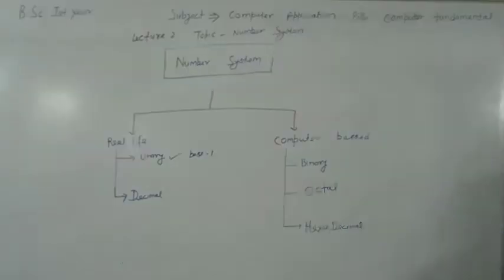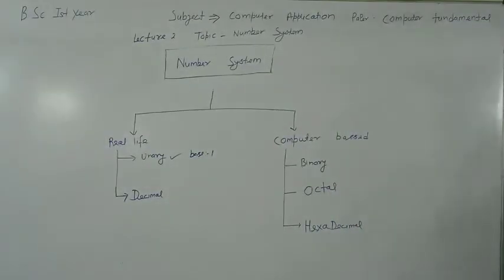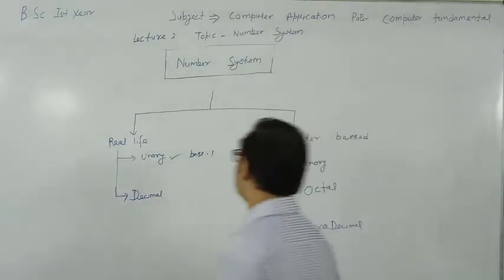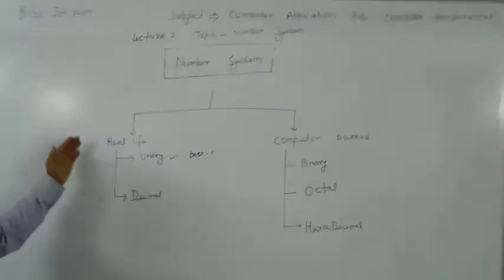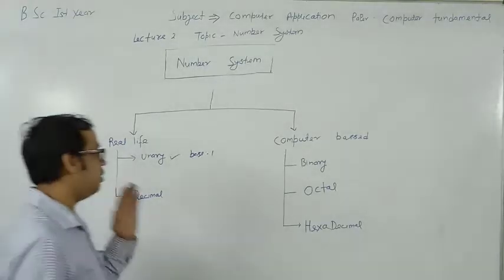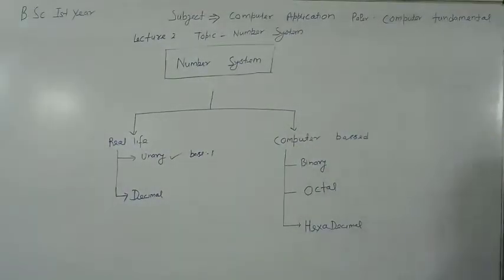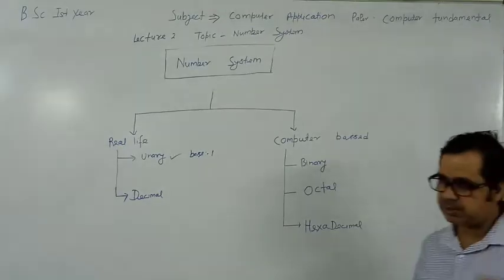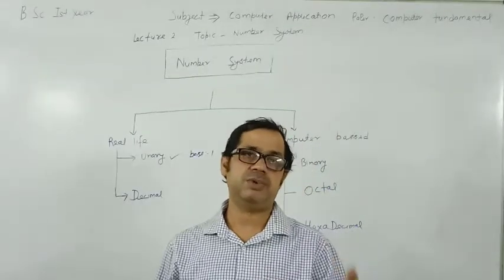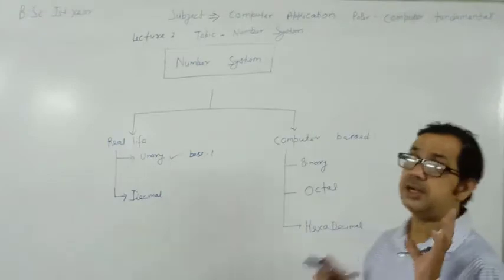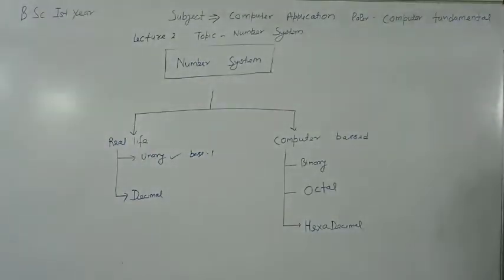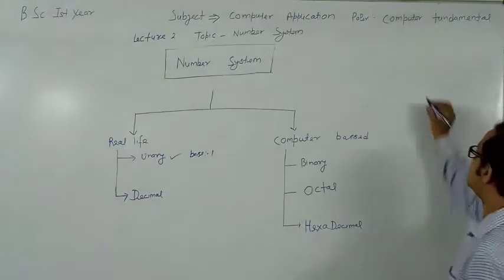But when we invented the computer, the computer does not work on this number system. It only works on a computer-based number system. Since it is a machine, it deals with only two symbols, 0 or 1.